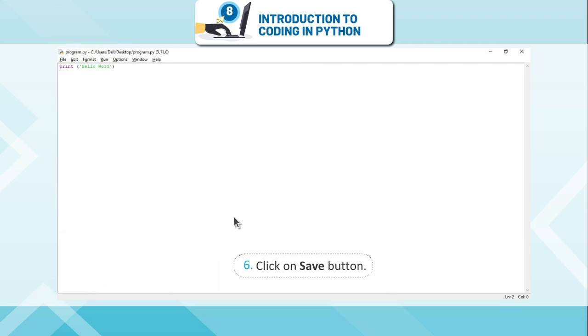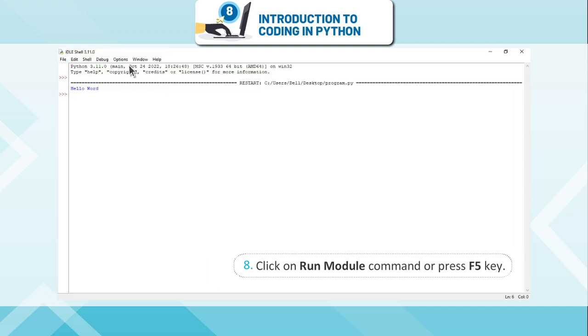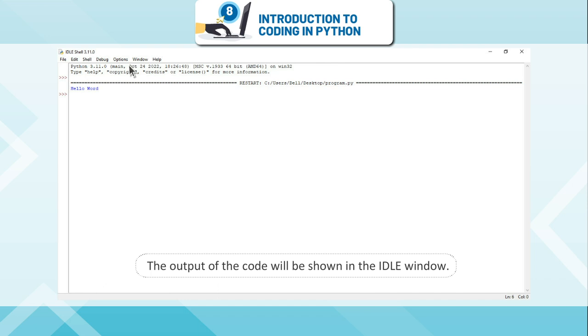Click on Save button. Click on the Run menu. Click on Run Module command or press F5 key. The output of the code will be shown in the IDLE window.